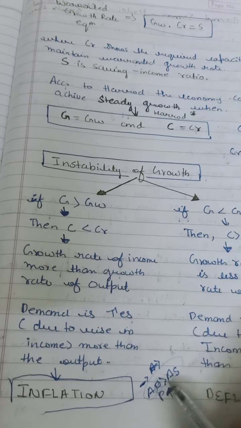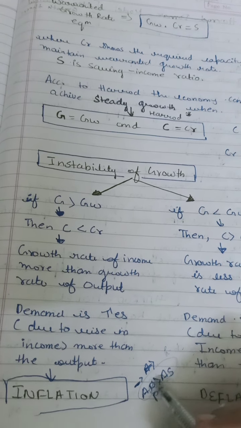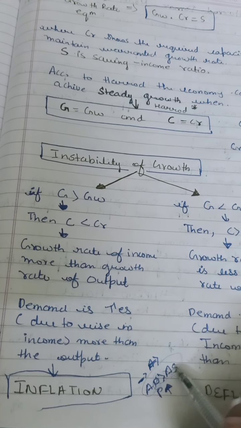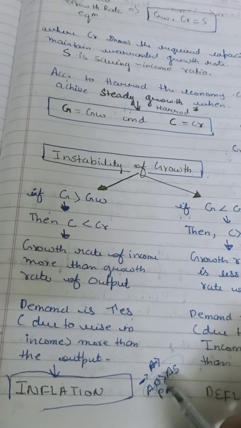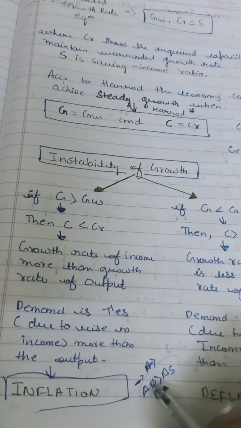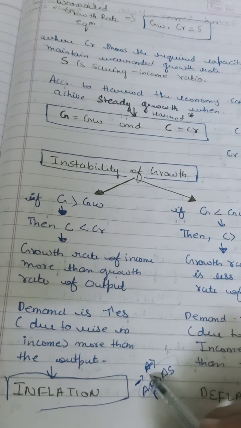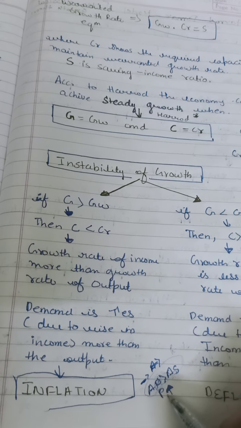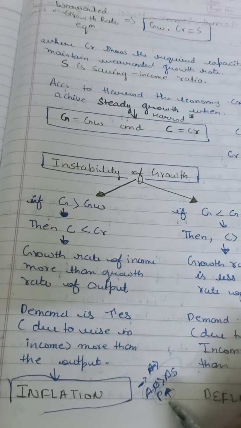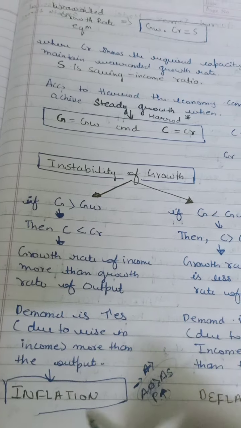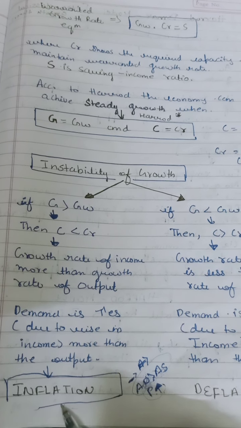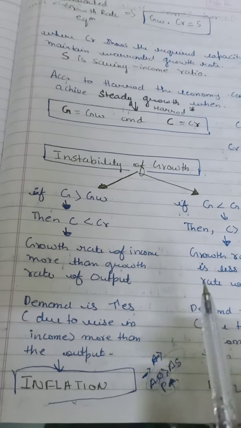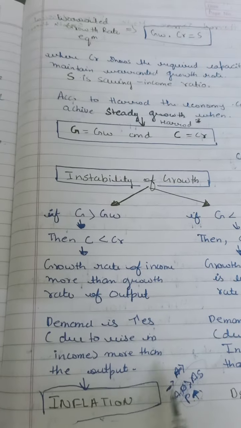So how do we correct this situation? When we get to the position where aggregate demand is equal to aggregate supply. How to correct this situation? By decreasing this aggregate demand. And how to decrease this aggregate demand? By increasing the price. So whenever there is a steady increase in the price, then inflation arises. Okay, so this is the concept of inflationary gap. This is the basic concept, you must be clear on this.